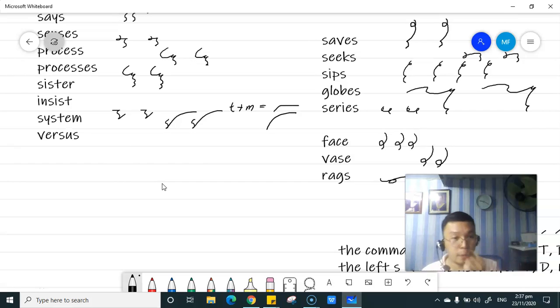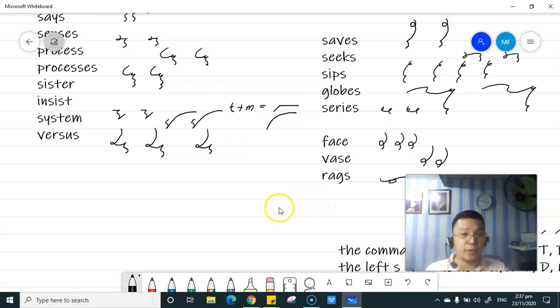Okay? Nakikita niyo yung rationale kung paano siya ginagawa? Versus simply V, E, R, then left S and right S for versus. Okay? As much as possible, do not emphasize the S, no? Okay. Just simply, antag ito, vice versa. Ganyan siya. Okay. So, are we clear? Are we clear on that one?